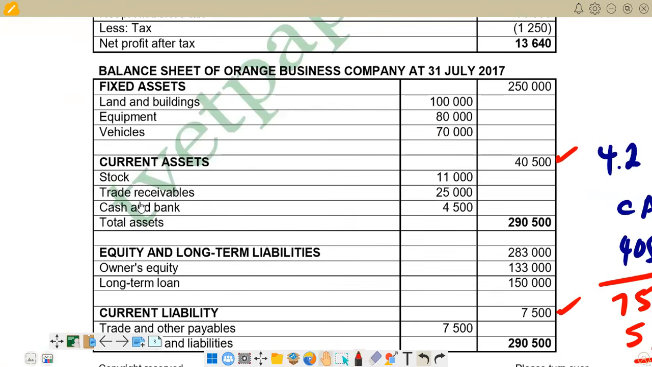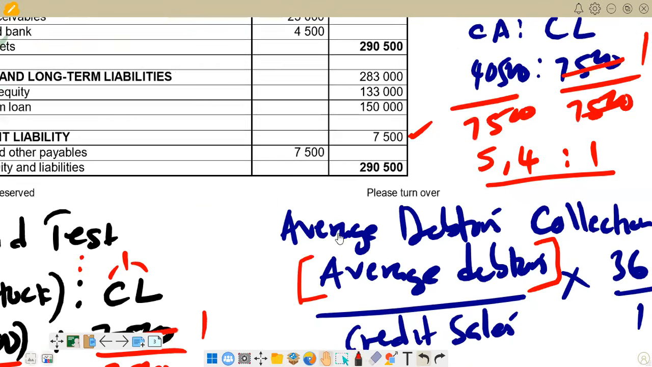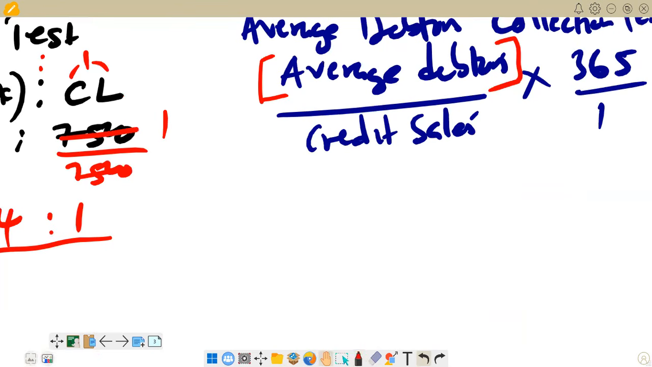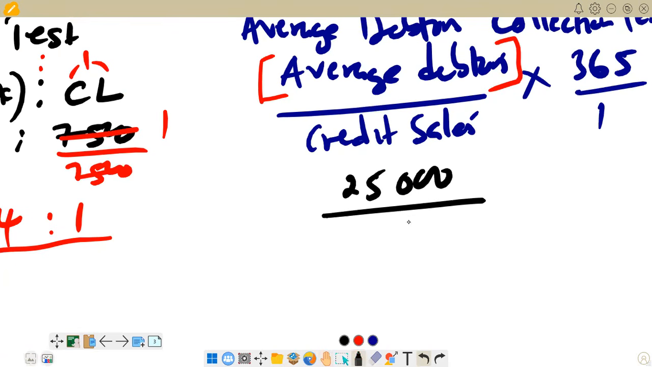So if you come here, we see that trade receivables there, we have got 25,000 here. So it represents our average debtors. So it's going to be our debtors. So we are going to say here we have got 25,000. Then we divide by the credit sales.